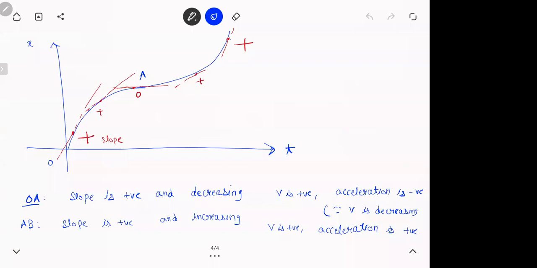So in an xt graph, slope is velocity, slope is changing, you can figure out acceleration from there. How much you don't know, but increasing, decreasing, इतना तो बता सकते हैं. Next thing.